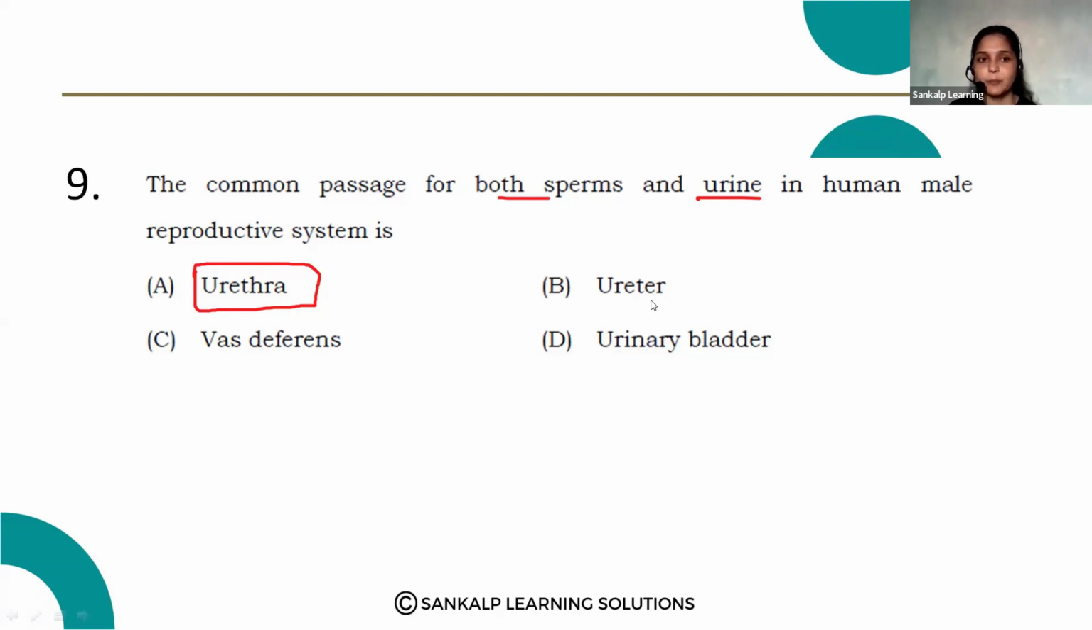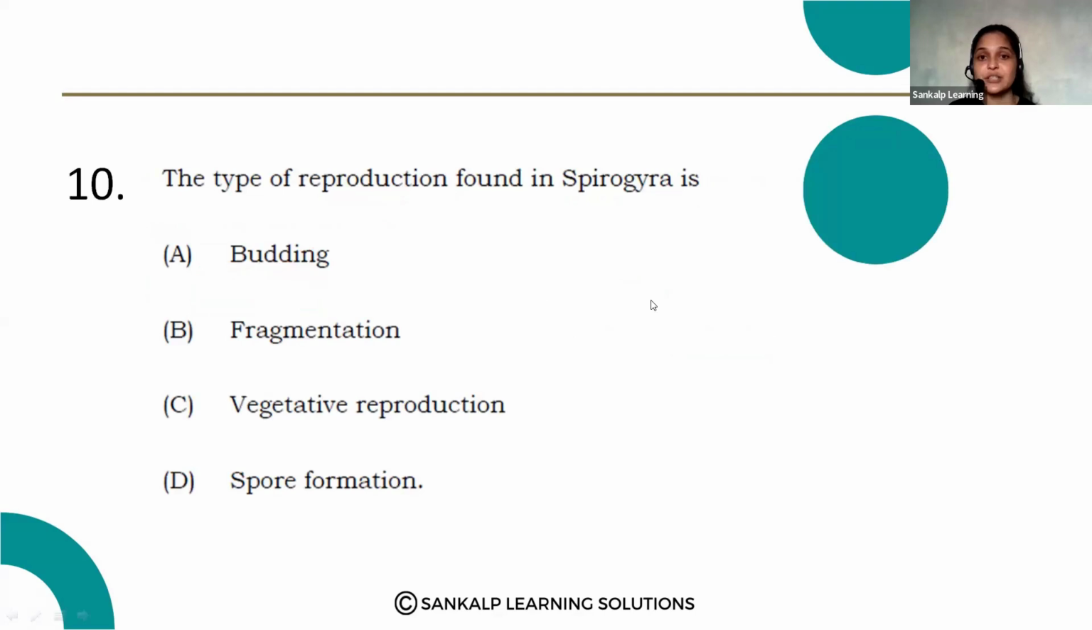Question number 10. The type of reproduction found in Spirogyra. What type of reproduction is found in Spirogyra? That is a type of asexual reproduction, right? Budding, fragmentation, vegetative reproduction, spore formation. What is the correct answer?